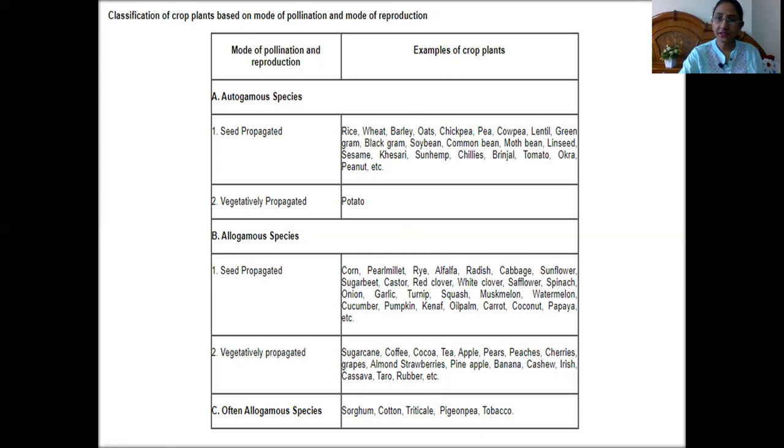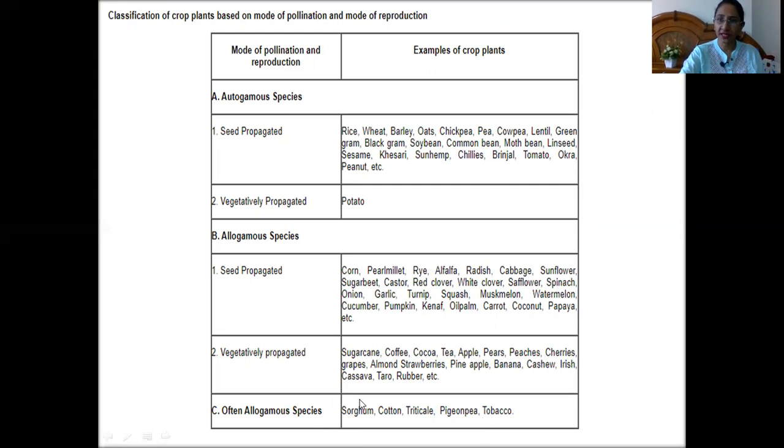And the crop species which are propagated through vegetative means are sugarcane, coffee, cocoa, tea, apple, pear, peaches, strawberries, pineapple, banana, cashew, then cassava, rubber. These are examples of cross-pollinated crops propagated through vegetative means. Lastly, we will see the often cross-pollinated crop species. First is sorghum, cotton, triticale, pigeon pea, tobacco. These all crop species come under often cross-pollinated species.